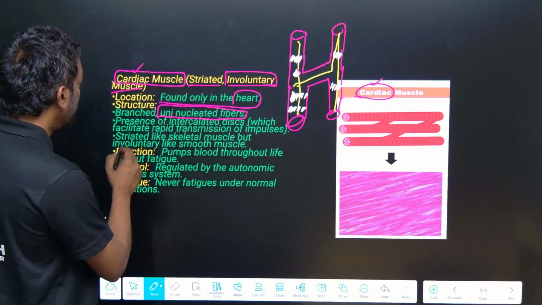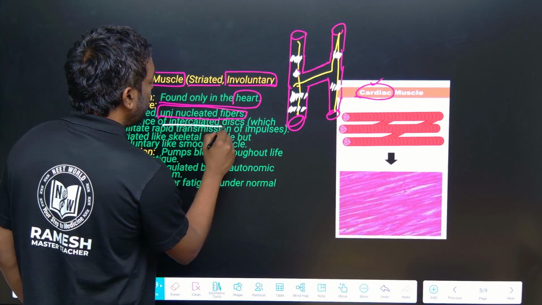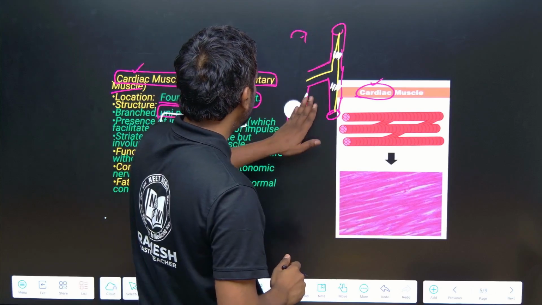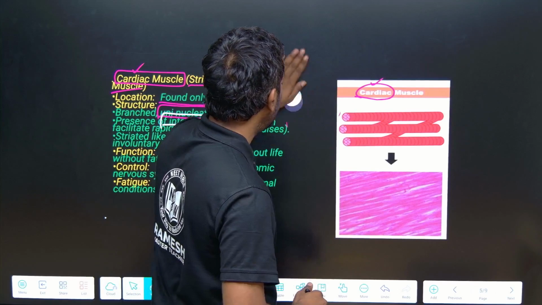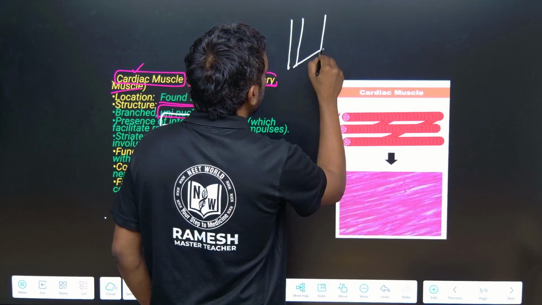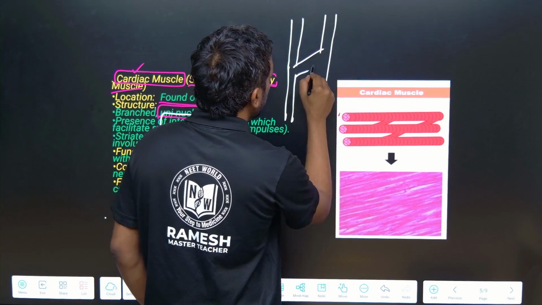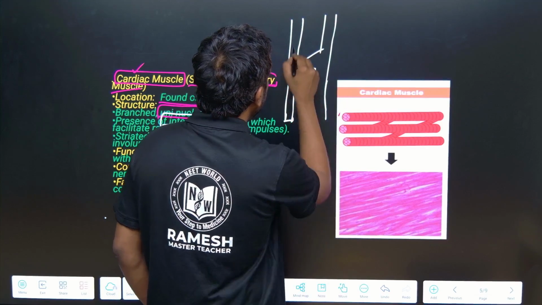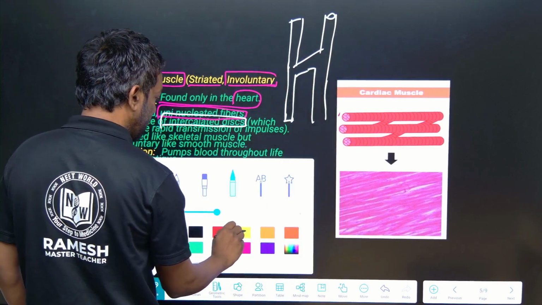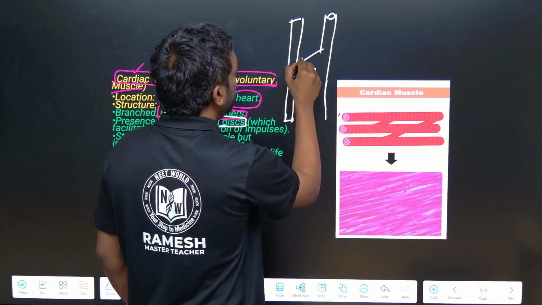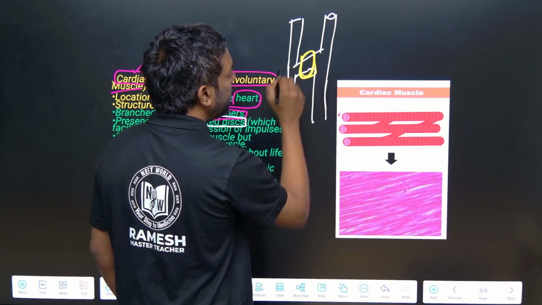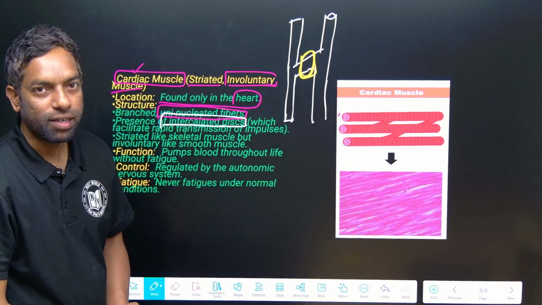Next, the presence of intercalated discs. Guys, just look into this. Intercalated discs are also there. This is the muscle, and these are the intercalated disc junctions.